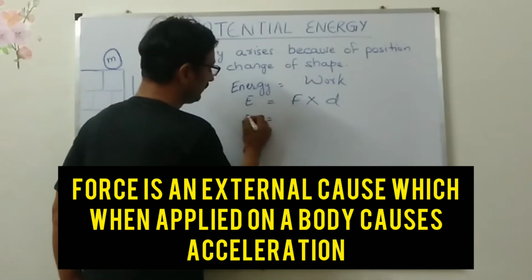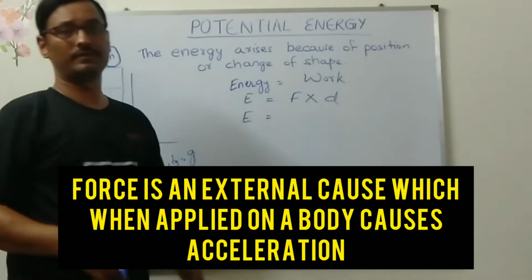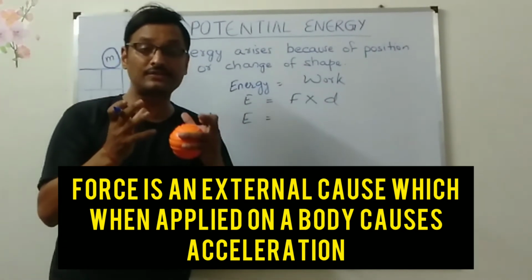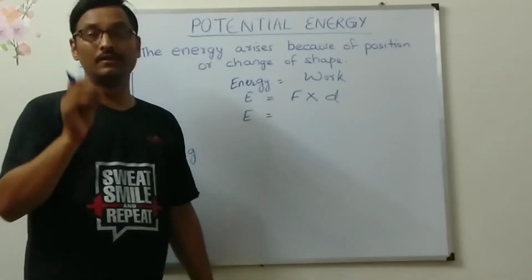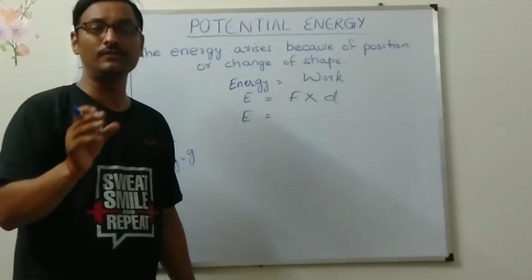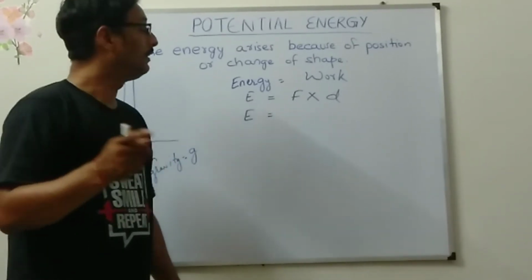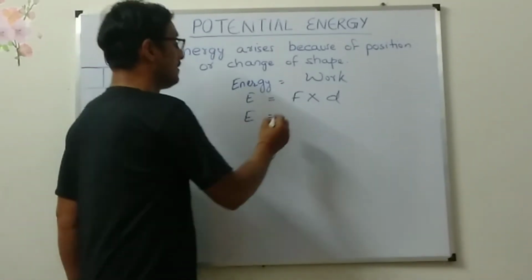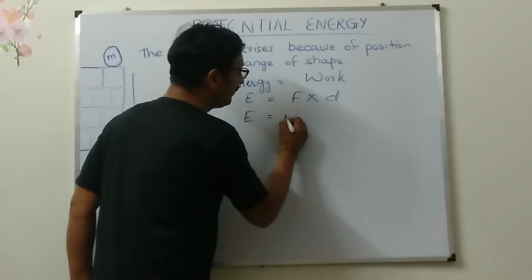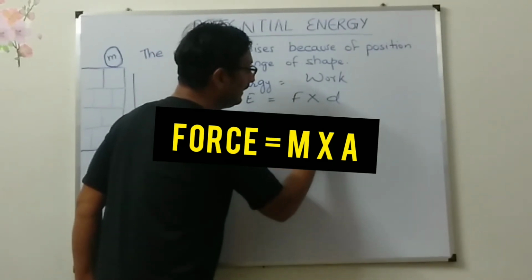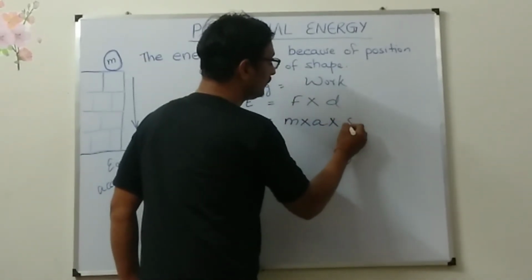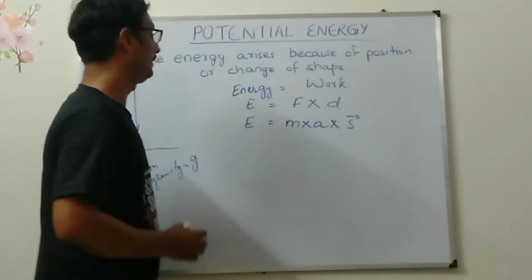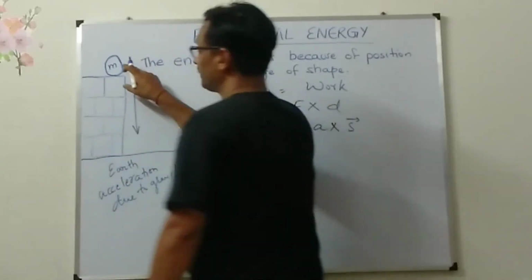Now come to force. What is force? Force is an external cause, when applied on a body, causes acceleration. So, force is made up of mass and acceleration. And this is the displacement, S vector.